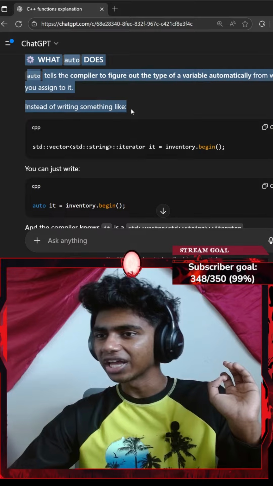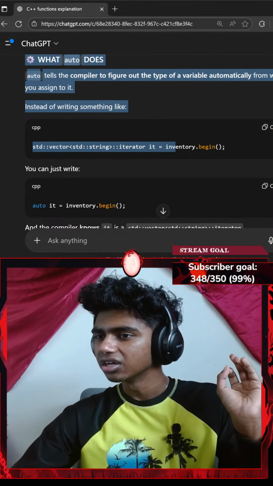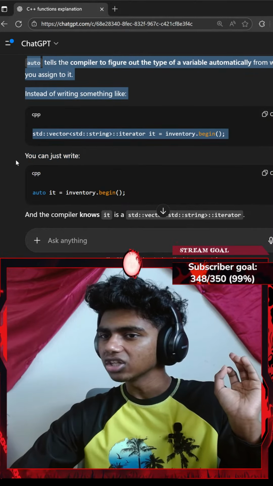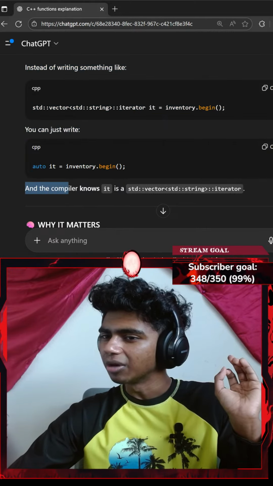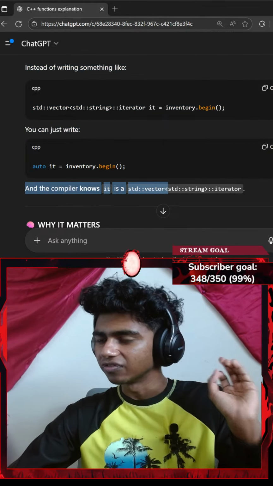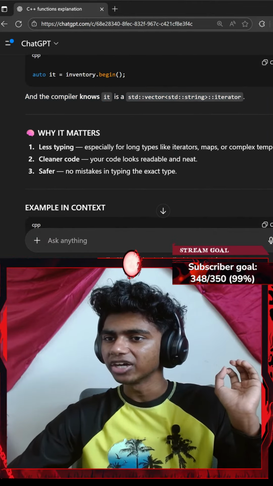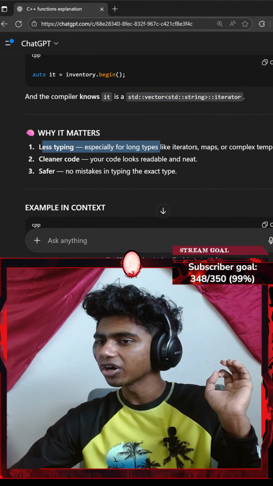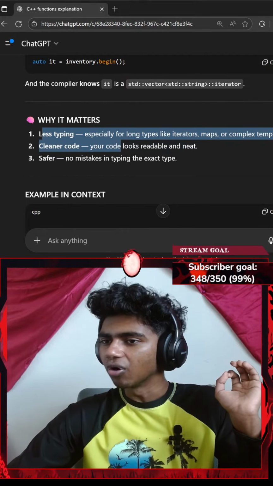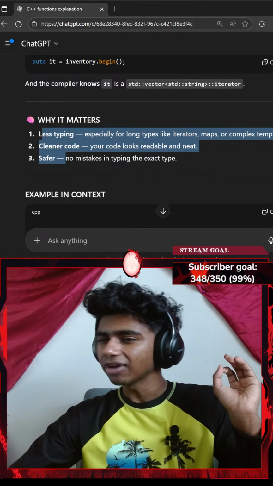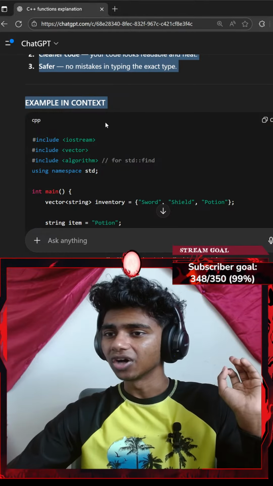Instead of writing std::vector<std::string>::iterator it = inventory.begin(), you can just write auto it = inventory.begin(), and the compiler knows it is a std::vector<std::string>::iterator. Why it matters: less typing, especially for types like iterators, maps, or complex templates. Cleaner code, readable and neat. Safer, no mistakes in typing the exact type.